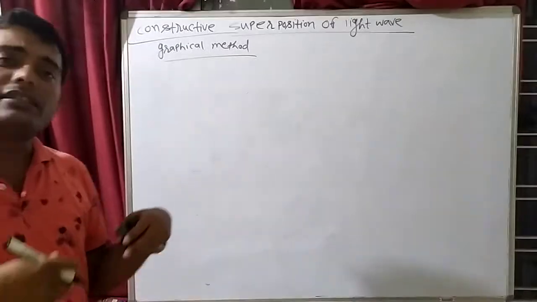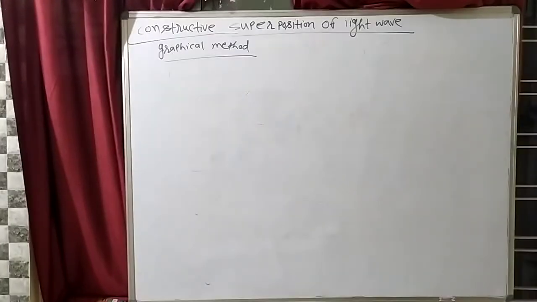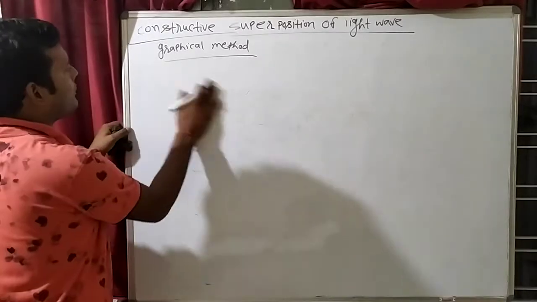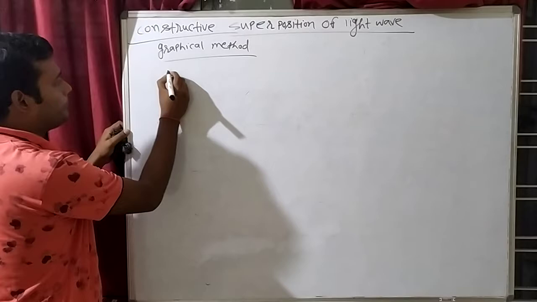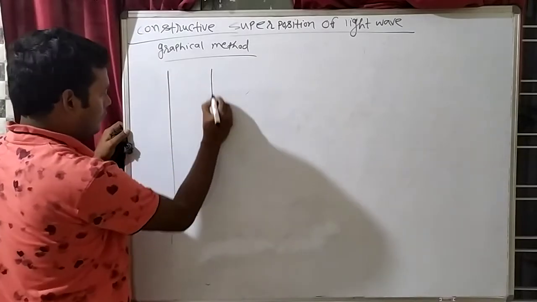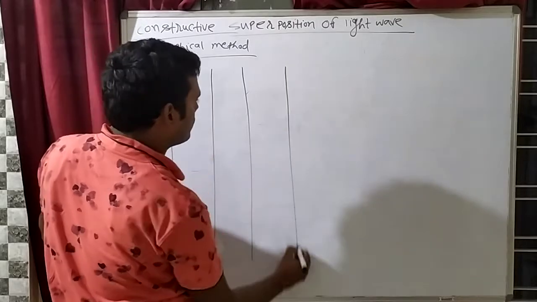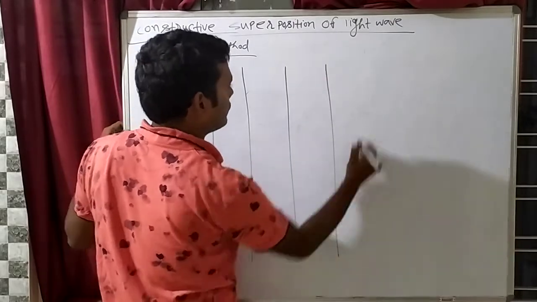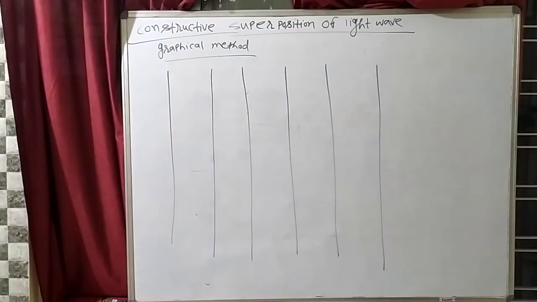One is known as constructive superposition and one is known as destructive superposition. So first we will understand constructive superposition. Okay, now try to understand.